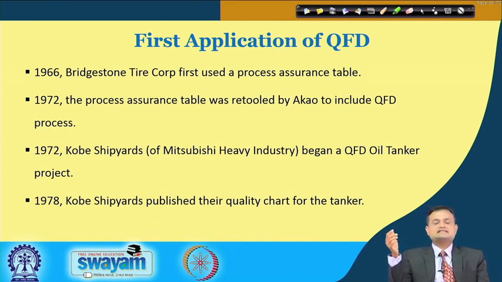The first time, in 1966, Bridgestone Tyre Corporation, a very well known corporation, first used a process assurance table.